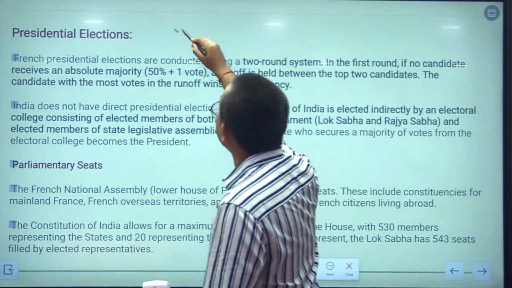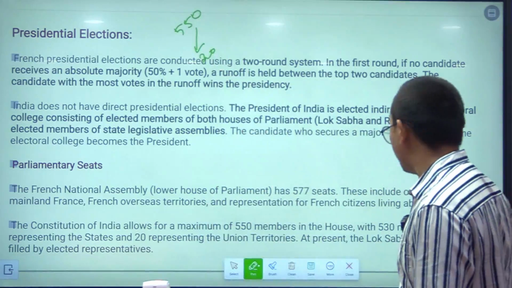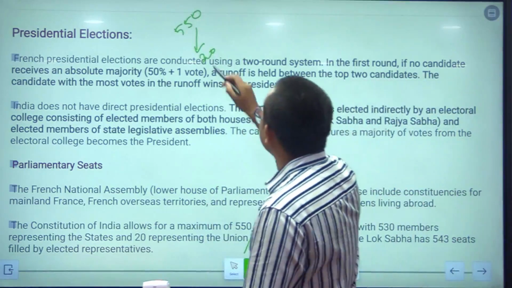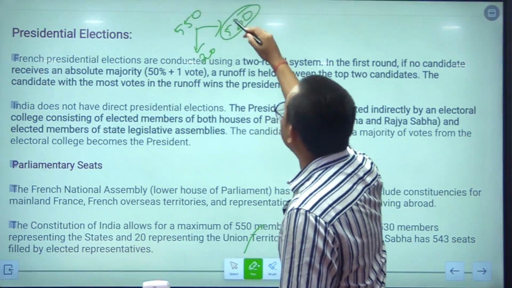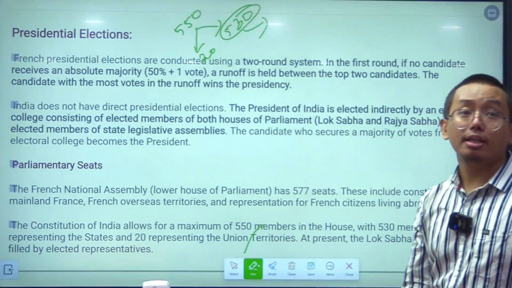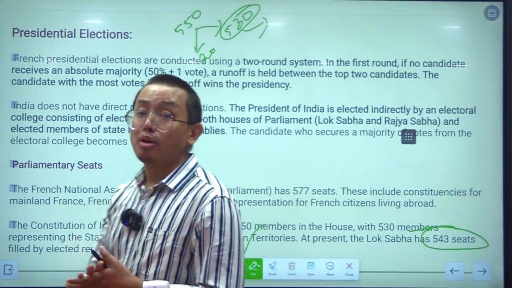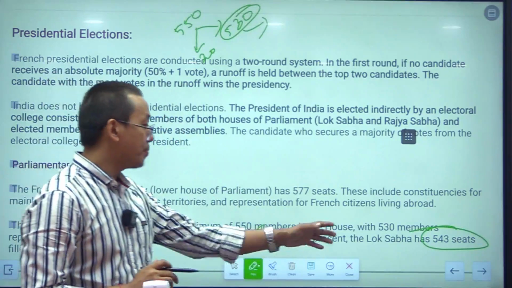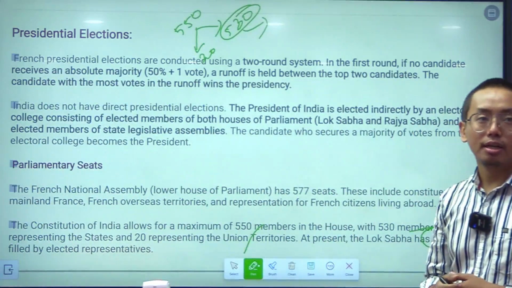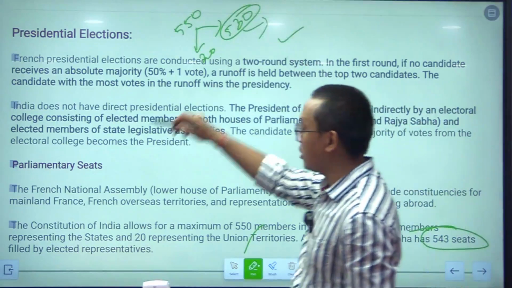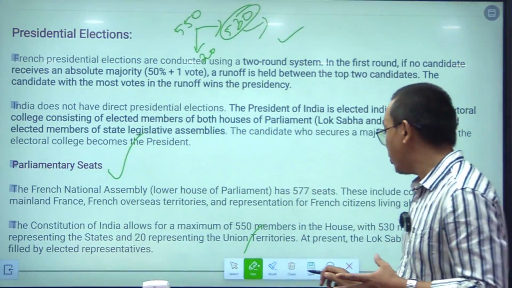Out of 550 members, 20 seats are given to the representatives of the union territories, and 530 seats are given to the states. Currently India has 543 seats which are elected by the people. This is the present status of the Lok Sabha in India. You have to write all these points while comparing the electoral system of France and India. This is an important point.